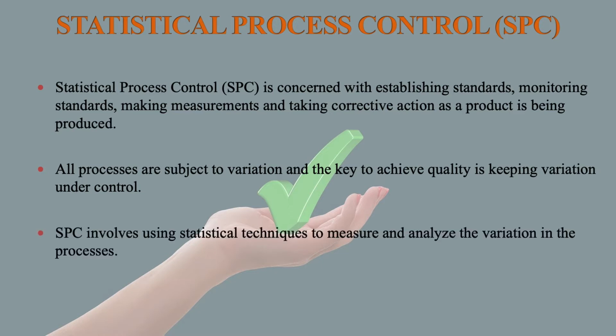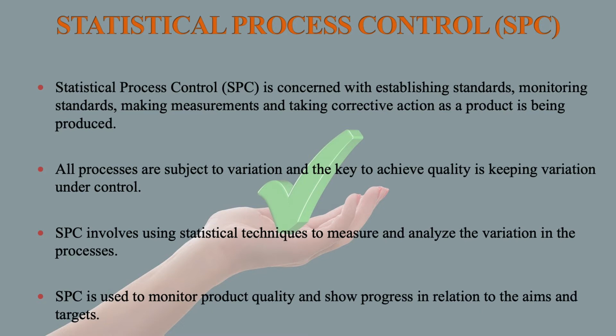SPC involves using statistical techniques to measure and analyze the variation in the processes. Statistical process control is used to monitor product quality and show progress in relation to the aim and targets.